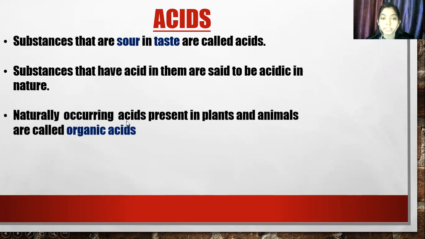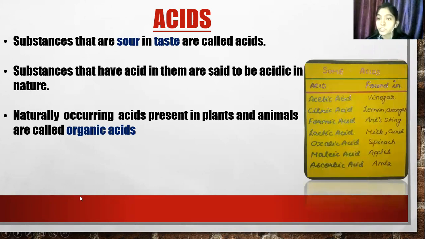Naturally occurring acids present in plants and animals are called organic acids, and these acids are weak acids. See here, some acids which are found: in vinegar, which acid is found? Acetic acid. In lemon and oranges, citric acid is found.